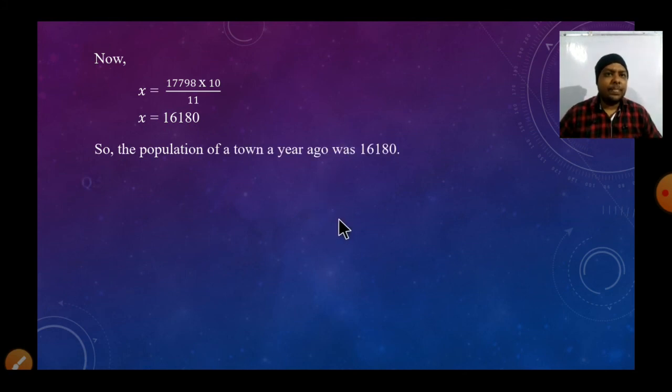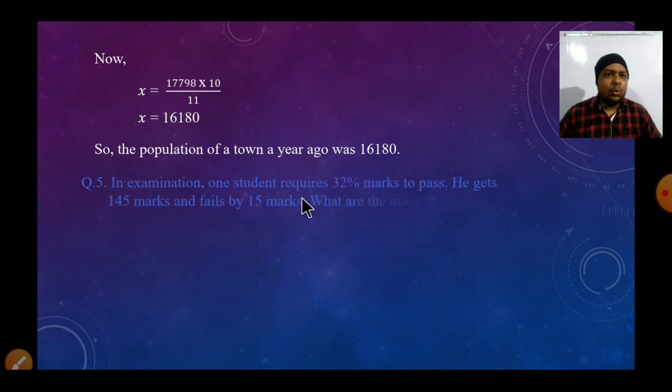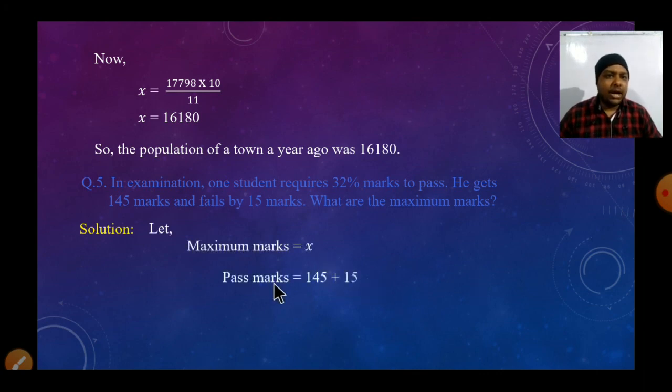Okay, dear. Now, the next question is that in an examination, one student requires 32% marks to pass. Okay. He gets 145 marks and fails by 15 marks. It means if he got 15 more marks, then he will pass. It means if we add 145 plus 15, then it will be the passing mark. But before that, we will assume the maximum marks. So let the maximum marks be x. Then pass marks is equal to 145 plus 15, that is 160.